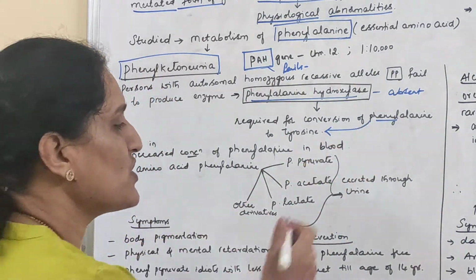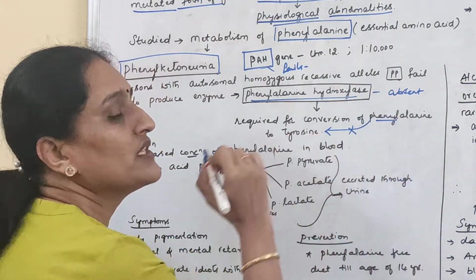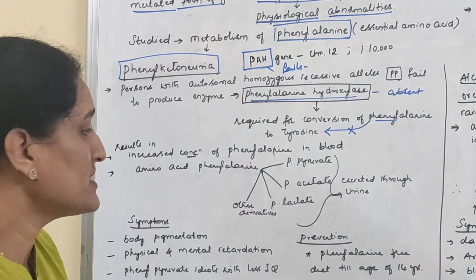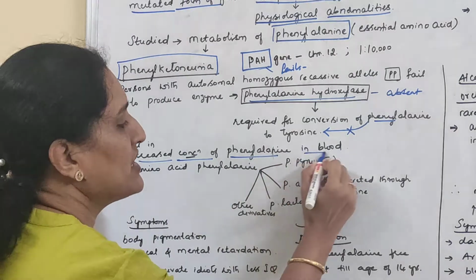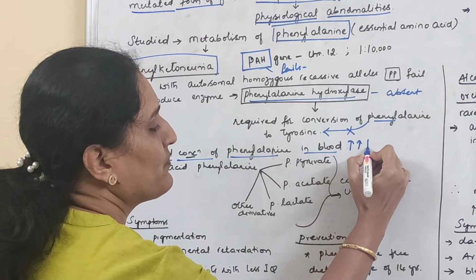Now when it does not get converted to tyrosine, what happens? The concentration of phenylalanine in the blood increases.